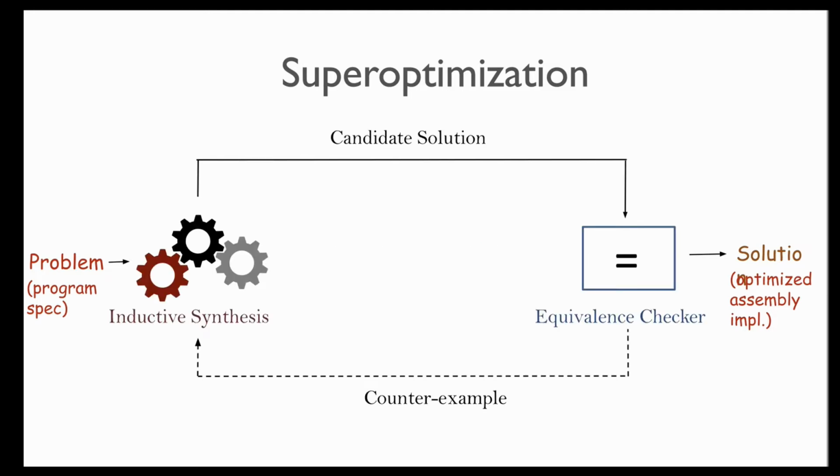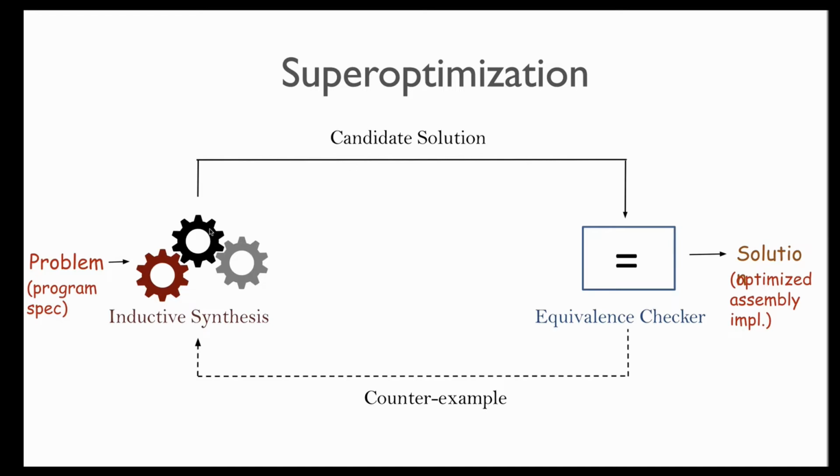One potential solution to this problem is to try and get machines to help us in this compiler development task. An overwhelmingly large fraction of the compiler complexity is its optimization logic. So if we could get the machines to automatically identify optimization opportunities, that would relieve the human programmers of this complex task and could potentially make the compiler development process faster. Here we have two sets of algorithms. One set of the algorithms are the inductive synthesis algorithms that use certain heuristics and search strategies to automatically propose candidate solutions.